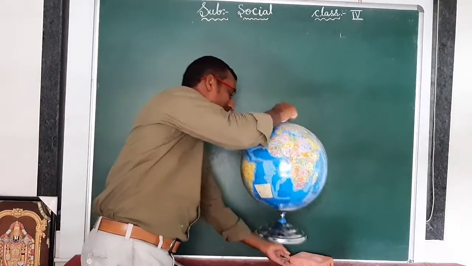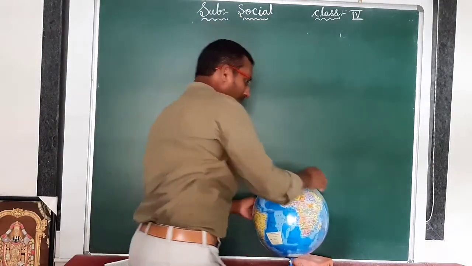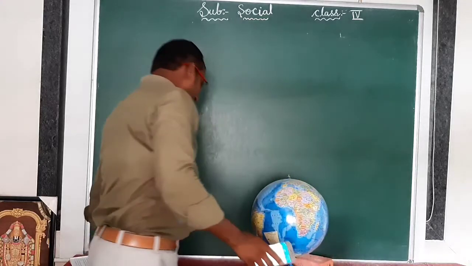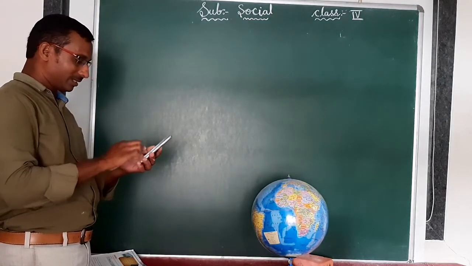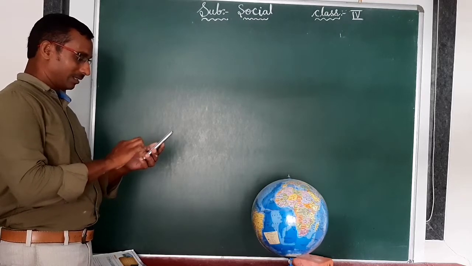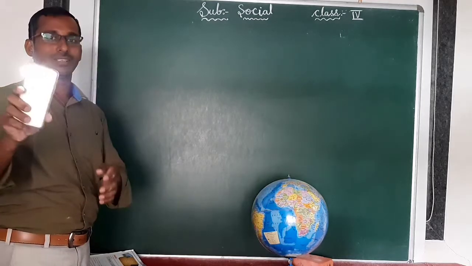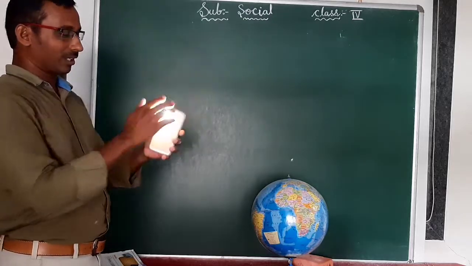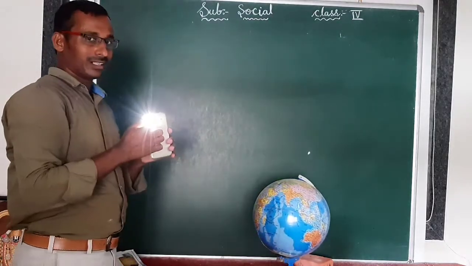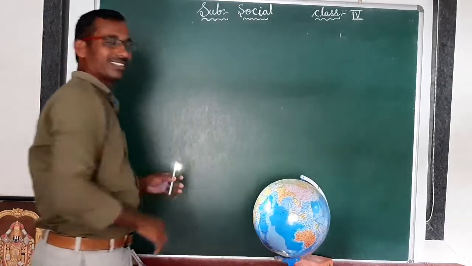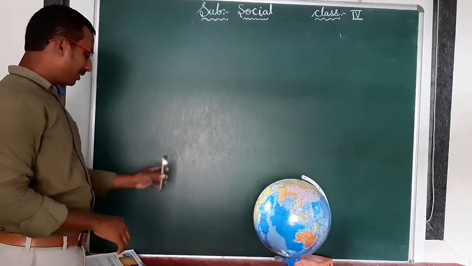And you have to take one torchlight also. Here you consider this torchlight is the sun. Is it clear? So I took a torchlight and here the globe is there. You think this is the sun and you think this is the Earth.